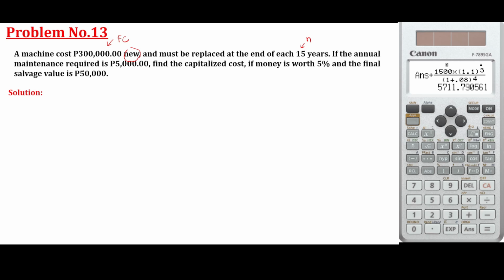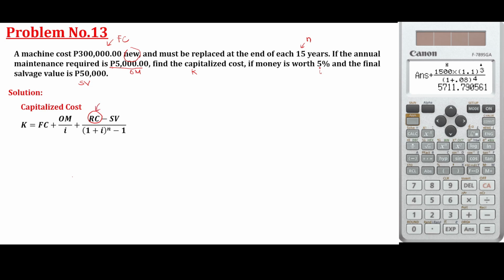Okay, if the annual maintenance cost, OM, is 5,000, find the capitalized cost, the K. Okay, this is OM. I is 5% and the final salvage value is 50,000. So the formula for the capitalized cost is FC, first cost, plus OM over I, plus RC, minus SV.